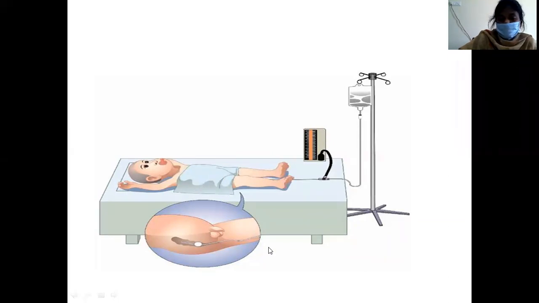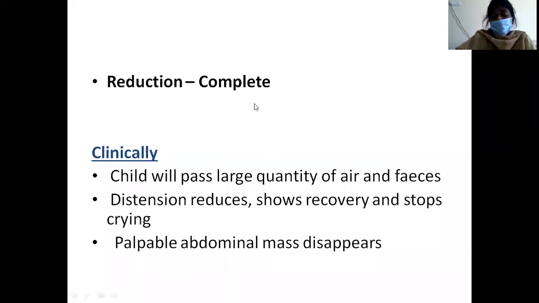Once you are inserting it, you will be able to appreciate the reduction of the intussusception. So how do you say that the intussusception is reduced completely? Once you are pushing this saline or barium, clinically we can say it is complete if the child passes a large quantity of air and feces. As soon as the hydrostatic pressure enema is completed, the child will be passing a large quantity of air and feces, indicating that the intussusception is reduced.